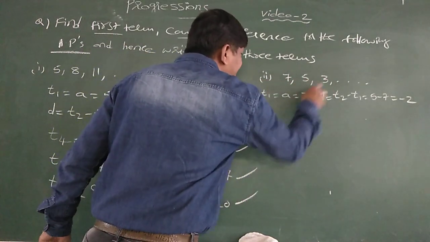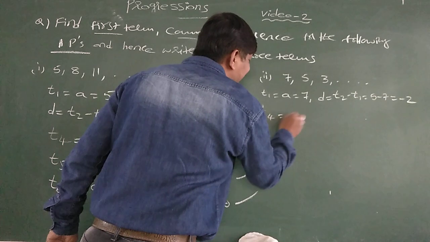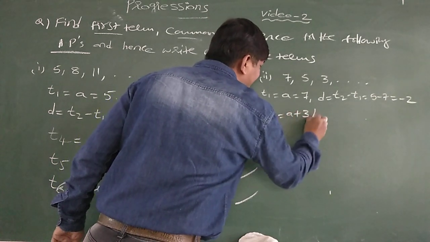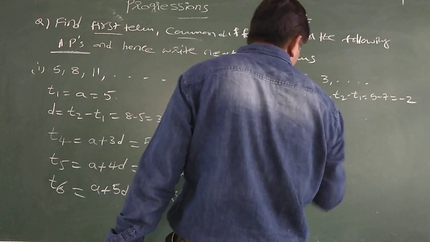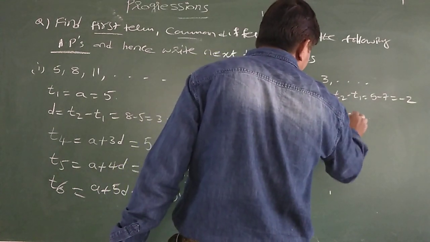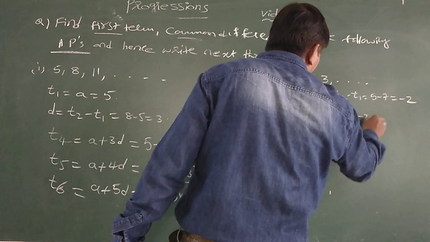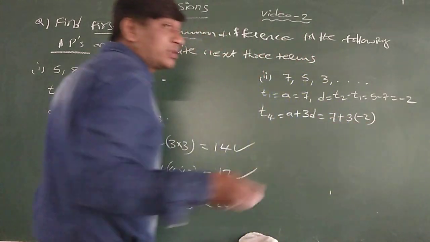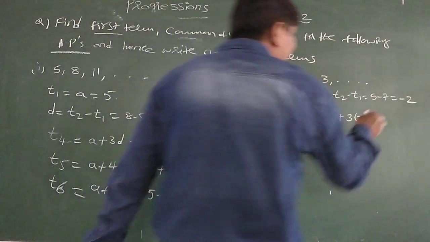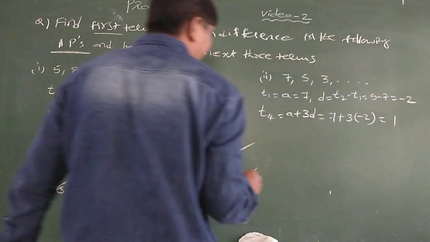T1, T2, T3 are given. T4 is equal to A plus 3D as per the general formula. So A is 7 plus 3 into D value, which is minus 2. Plus into minus is minus, 3 2s are 6. 7 minus 6 is 1.